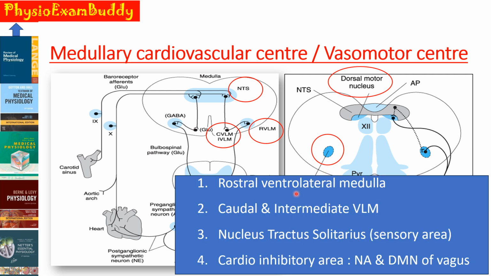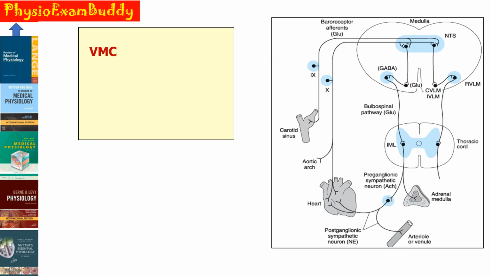So the four portions which help in the control of the arterial blood pressure, situated in the medullary cardiovascular center or vasomotor center, are: first, the rostral ventrolateral medulla or RVLM; then the caudal and intermediate ventrolateral medulla, that is CVLM and IVLM; the nucleus tractus solitarius or the sensory area, that is the NTS; and the cardio-inhibitory center, which is divided into two, the dorsal motor nucleus as well as the nucleus ambiguus. So this is the vasomotor center or the medullary cardiovascular center, and we have seen the RVLM, or the rostral ventrolateral medulla.